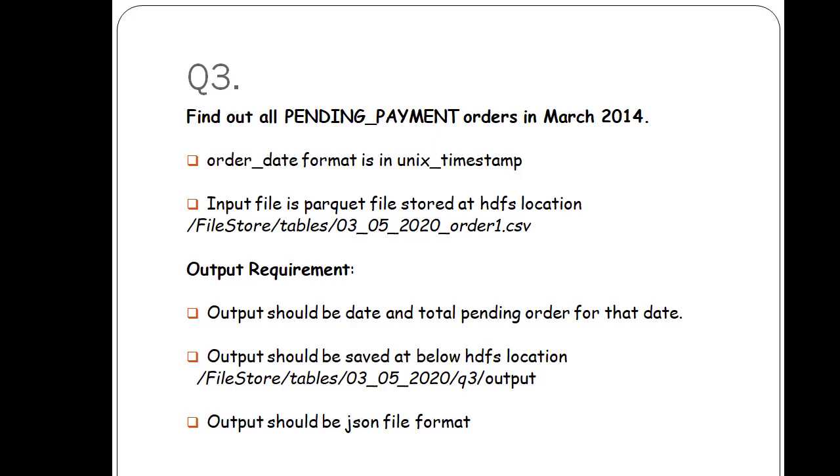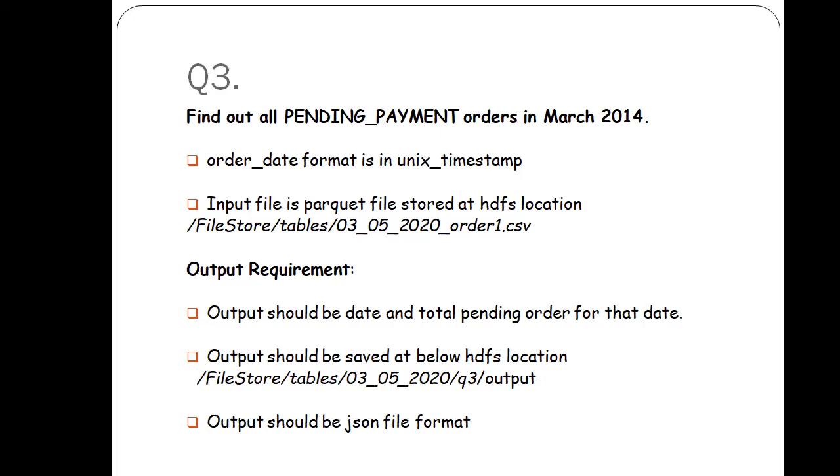So what is the meaning of this question? Read the data from the HDFS location, which is in Parquet file format, and after reading, you have to filter the data for payments in March 2014. There is one column containing the order date, which is a Unix timestamp. So we apply a filter for orders in March 2014, and another filter for payment status pending.